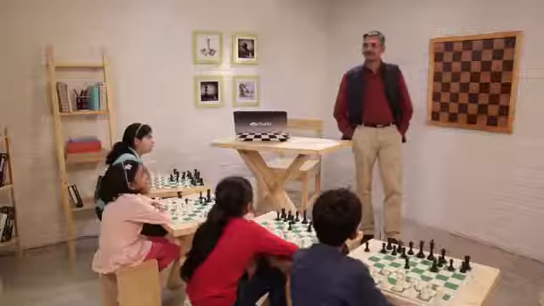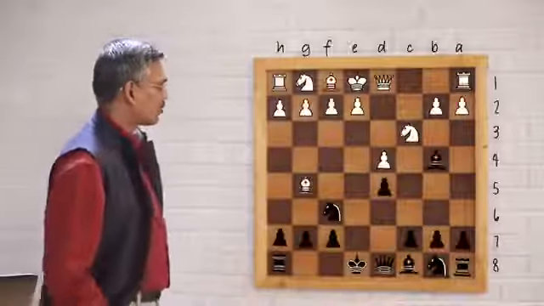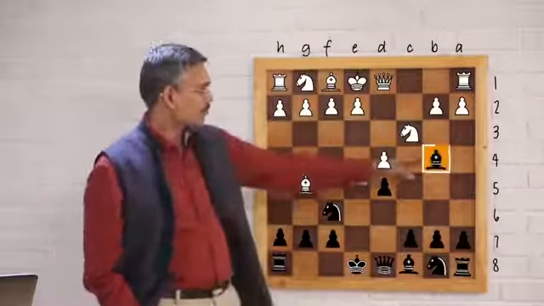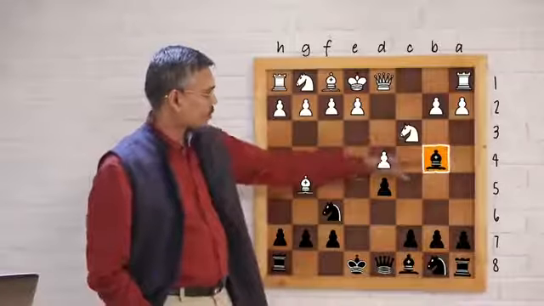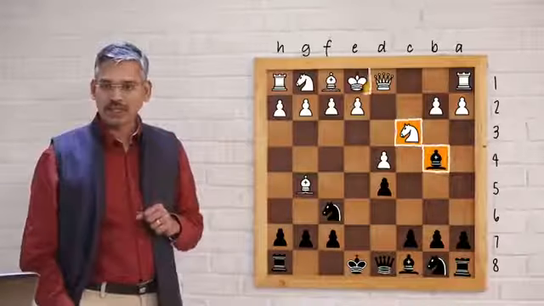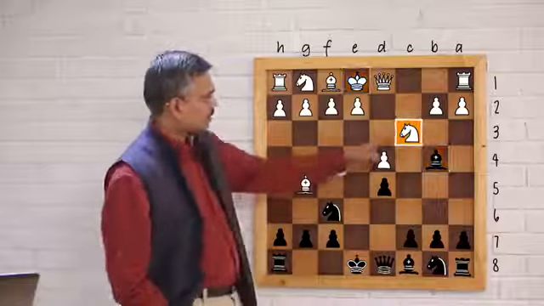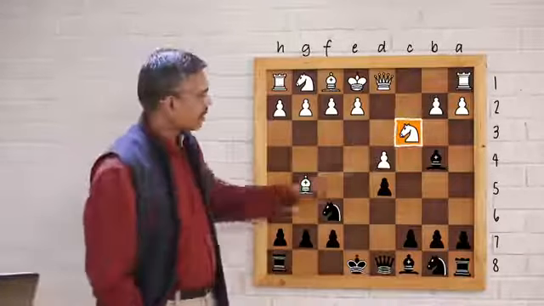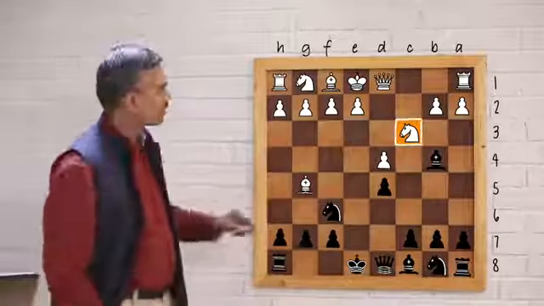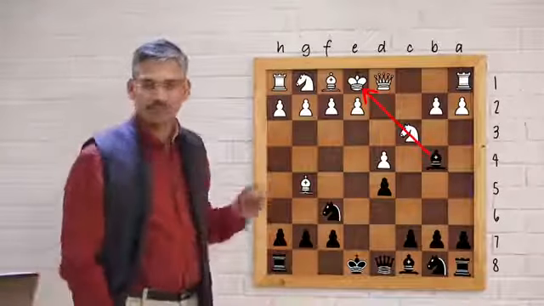In this episode, we are going to look at the tactical concept called pin. What does pin mean? Let's directly go to the position on the screen. Now we can see the black bishop on b4, white knight on c3, the white king on e1. Right? Now in this case what happens? The knight cannot move because it will expose the king to a check. Right? This is basically a pin.